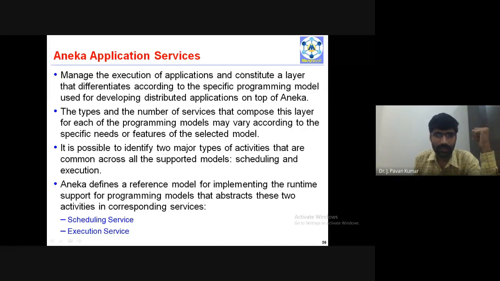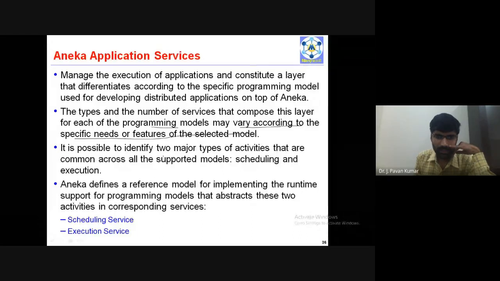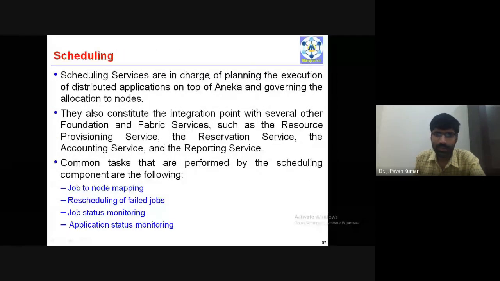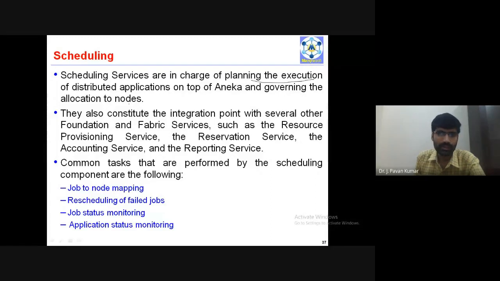The types and the number of services that compose this layer for each of the programming models may vary according to the specific needs. But 2 major types of activities that are common across all the supported models are scheduling and execution. These 2 are common for all the models. Scheduling service, execution service, we will see. Scheduling services are in charge of planning the execution of distributed applications on top of Aneka, governing the allocation of nodes. This will be taken care of by the scheduling service.